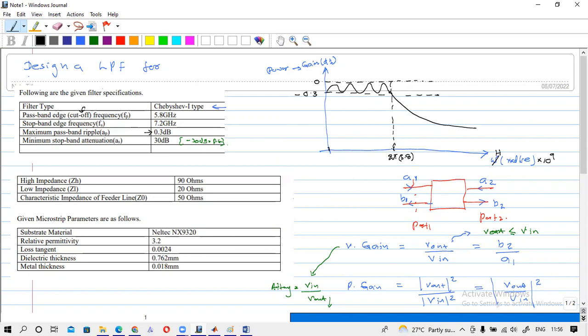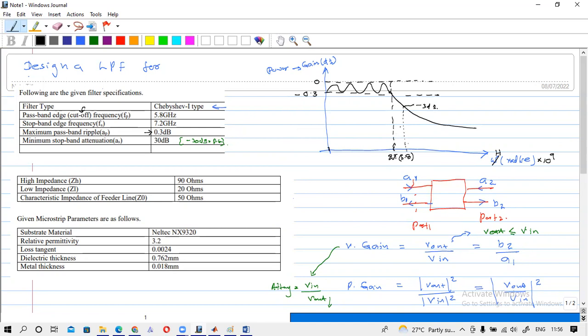If this is a Butterworth filter, the pass band edge frequency and cutoff frequency are different. For a Butterworth filter, normally the cutoff frequency will be the 3 dB frequency, somewhere here at the minus 3 dB gain.